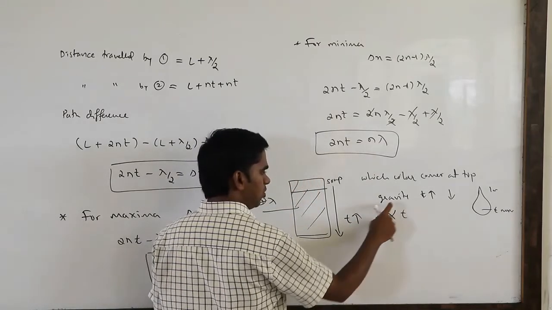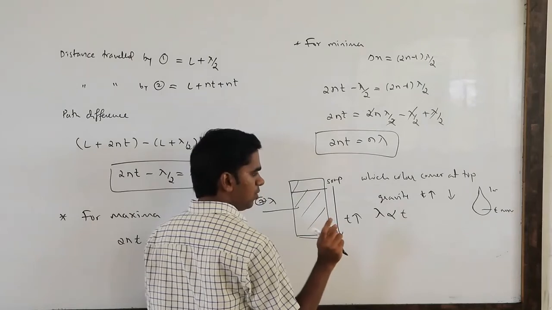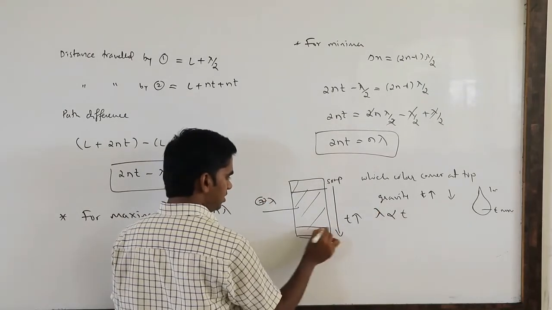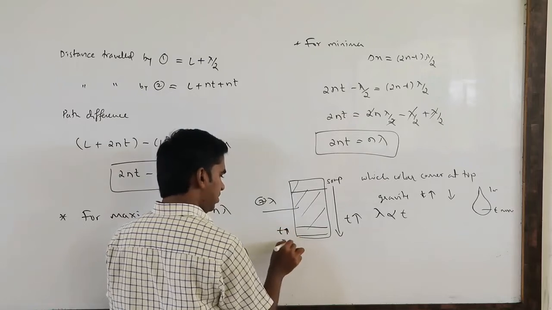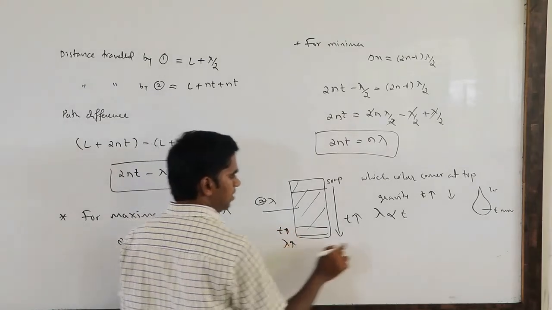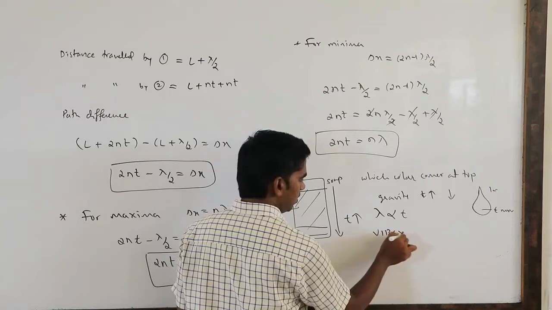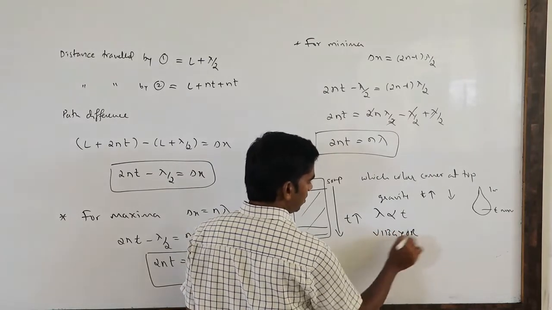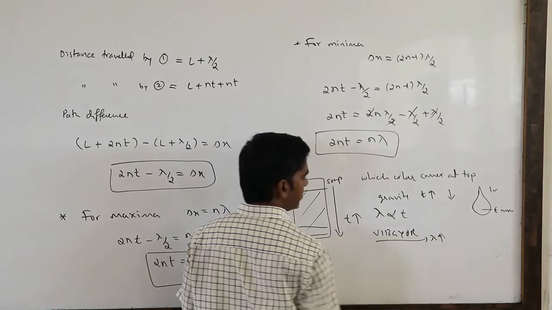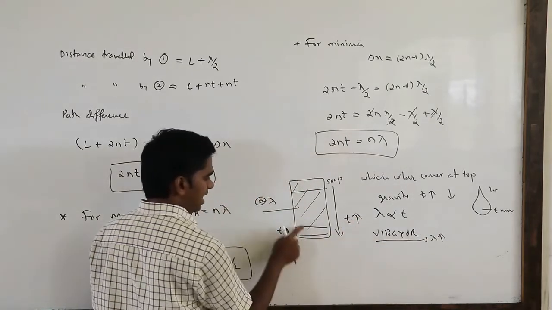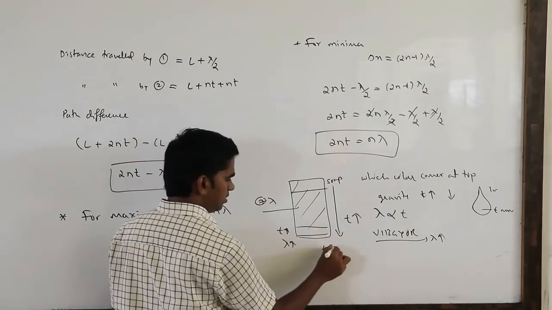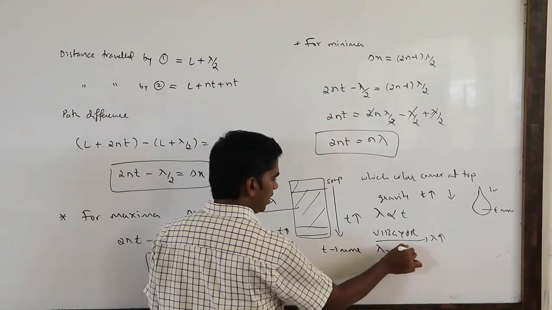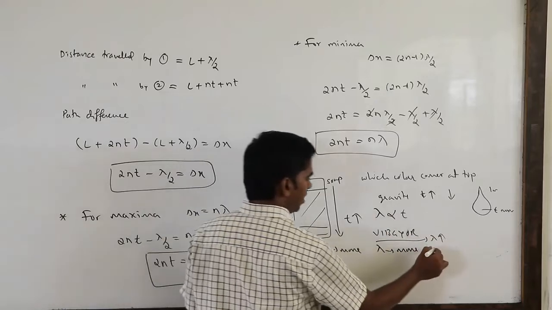Where thickness is more, there more wavelength, or maximum lambda, will pass. Suppose here if T is more, maximum lambda will pass through here. We know that wavelength goes on increasing. If thickness increases at the bottom, thickness is more, so the wavelength that passes is also more. Wavelength passing more means what?